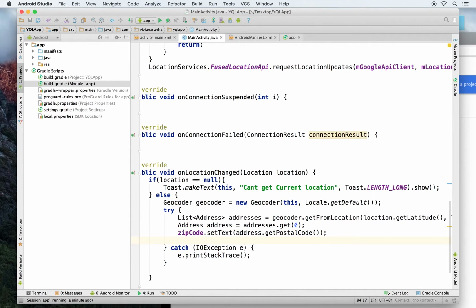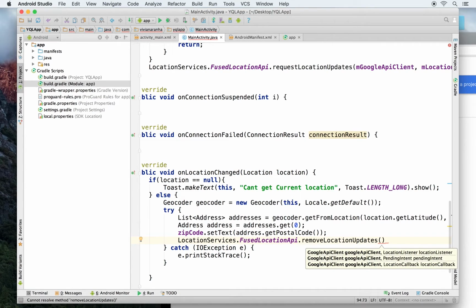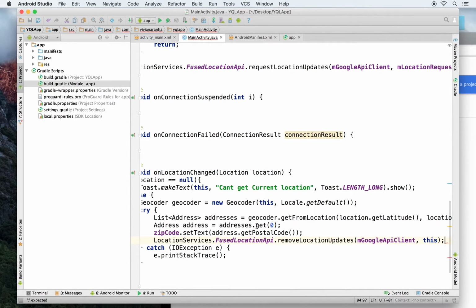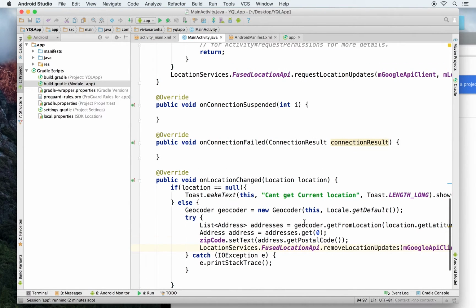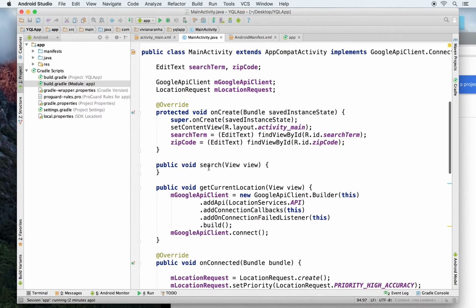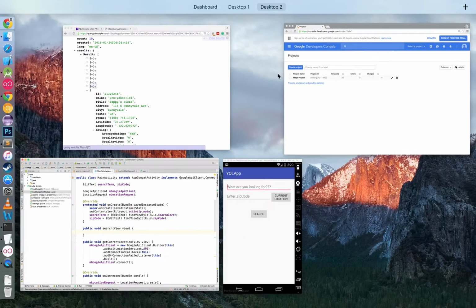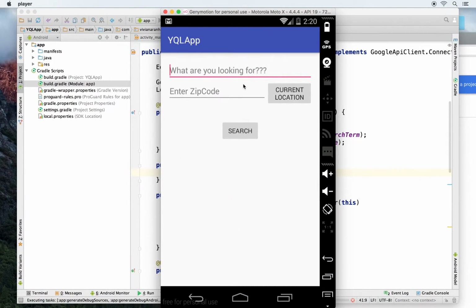Once I have the zip code, I don't need the location services API anymore. So I am going to ask it to remove location updates, and I'll tell my Google API client to disconnect, and pass the current class. So that will disconnect my location services, and this should give me my current location. So let's run it and let's see if it does work.